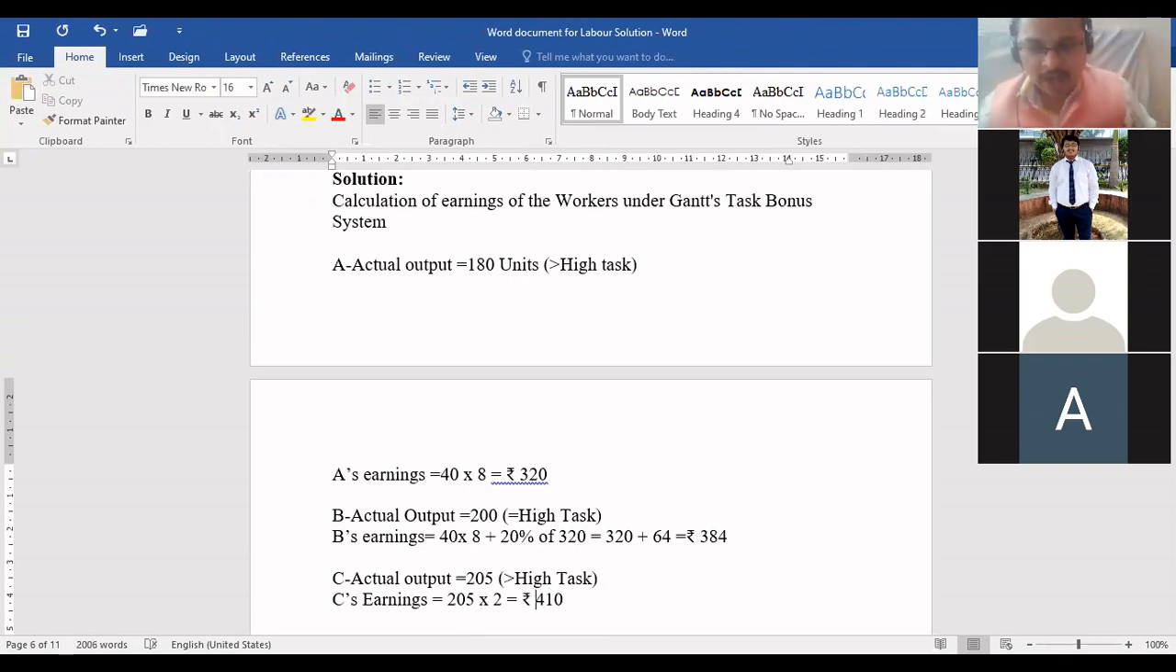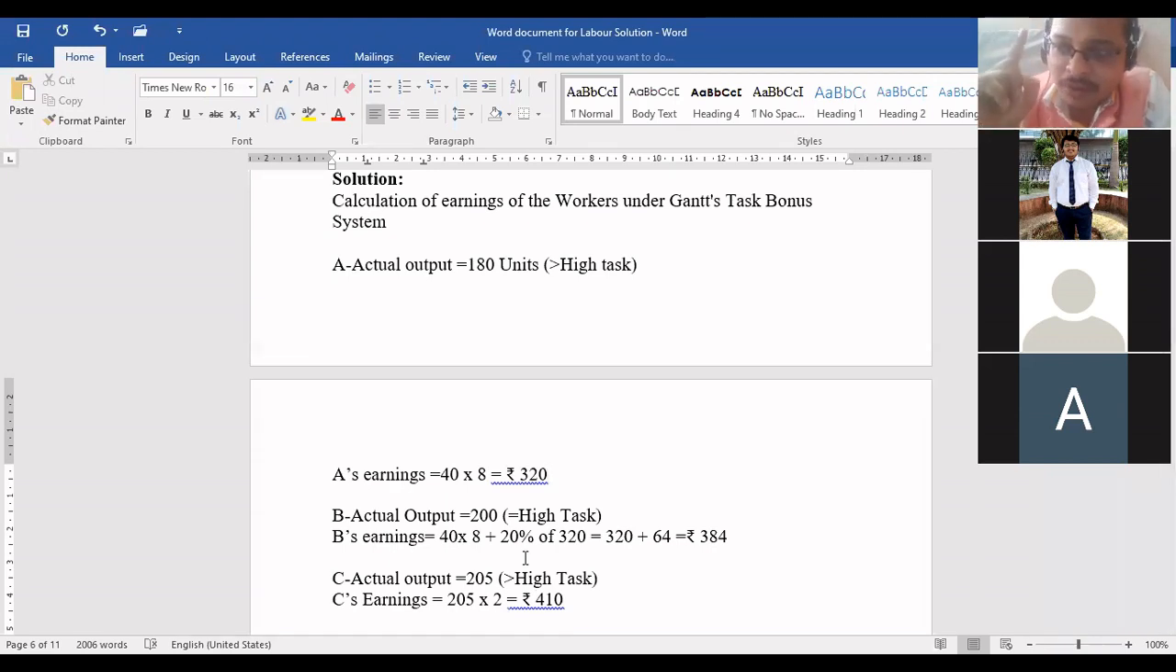Now just check whether this Mr. C is getting higher than both of these workers or not, according to piece rate. For this 320, for how many units are we getting it? 180 units. Calculate and tell me. So what will be the per unit rate for Mr. A? 1.78.